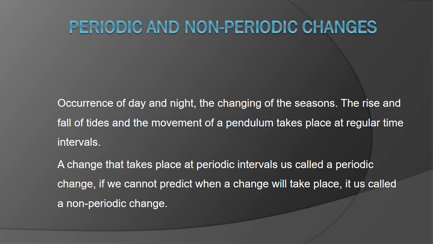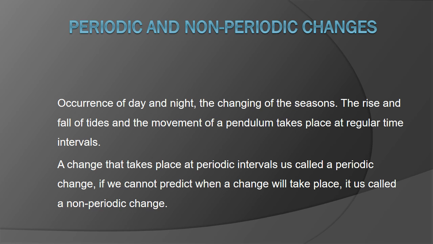Periodic and non-periodic changes. You know that day changes to night and night to day once every 12 hours. The changing of the seasons, the rise and fall of the tides, and the movement of a pendulum take place at regular time intervals. A change that takes place at periodic intervals is called a periodic change.